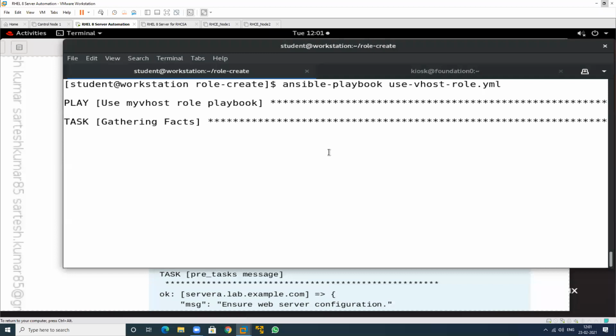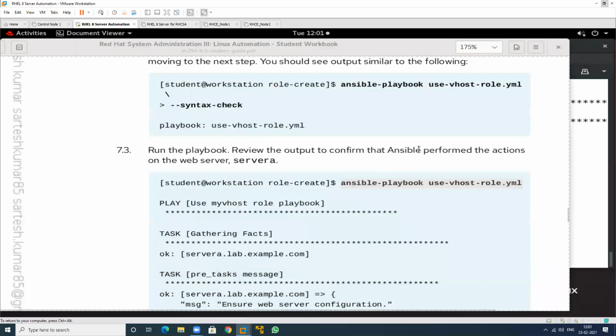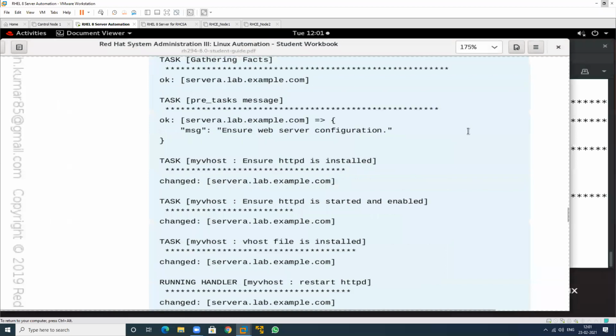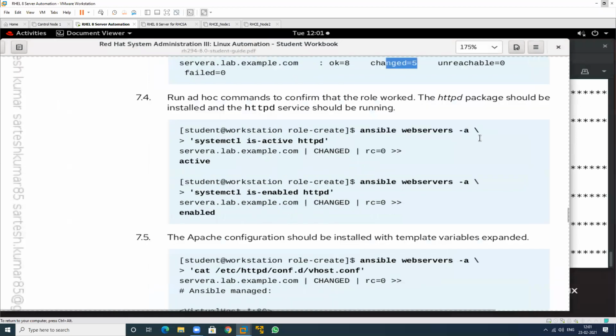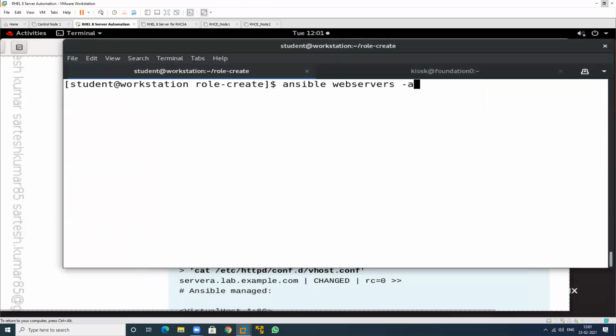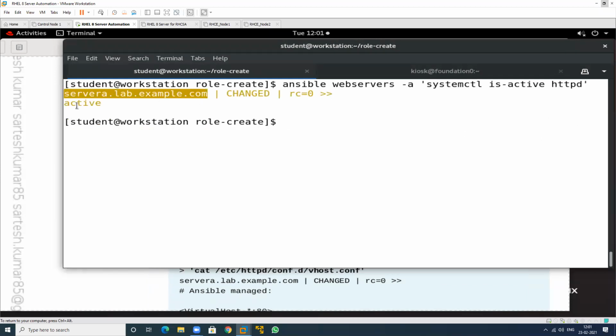So it will perform ok=8, changed=5, and just check whether your web server is ready or not. I want to check whether the service is active or not. So I will check. See, my web server is ready, that is active.